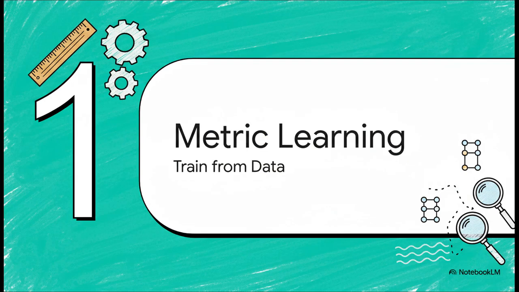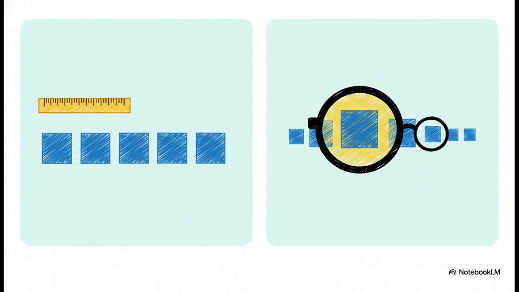Okay, so part 1, teaching machines to measure, or customizing the ruler. Before a machine can recommend or rank absolutely anything, it first has to know how to calculate similarity. Now, traditionally, machines use something called Euclidean distance to figure out how similar 2 items are. It's kind of the standard metric. And sure, it's logical, but it's also completely arbitrary because it assumes every single feature of an item is equally important. But what if one feature matters way more than the others for your specific dataset? Well, that is exactly where custom metric learning comes in.